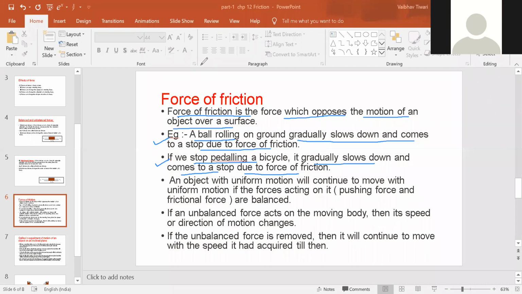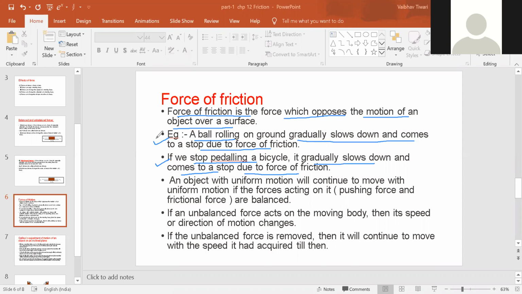Just make this clear: if the speed of a body is increased, if the speed of a body is decreased, if a stationary body starts moving, or if a moving body stops, all this is possible only by unbalanced force, right?